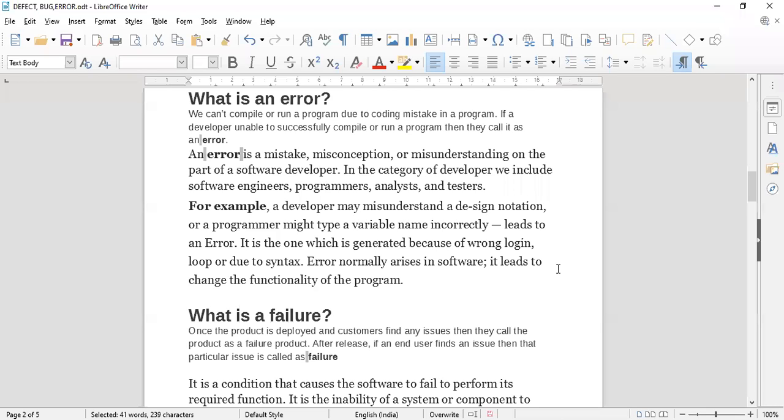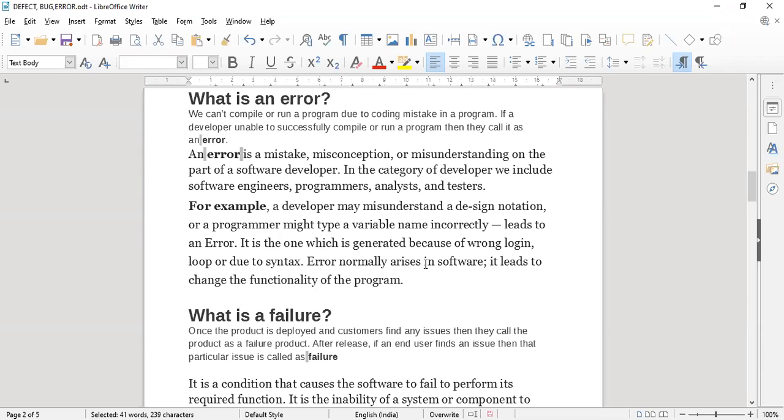That type of mistake is called an error, which we usually make in our programming laboratory sessions. A simple error is a syntactical or program logic error. That is called an error, which is also tested at the time of testing. For example, a developer may misunderstand design notation, or a program might have a variable name incorrectly, which leads to an error. It is generated because of wrong logic, loops, or due to syntax.